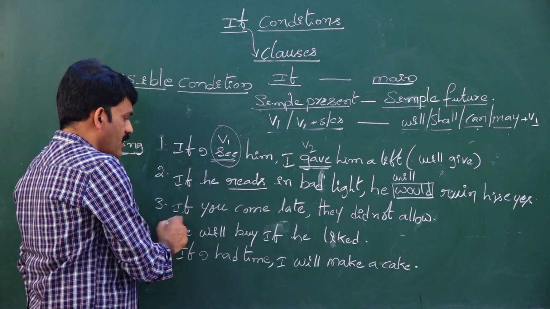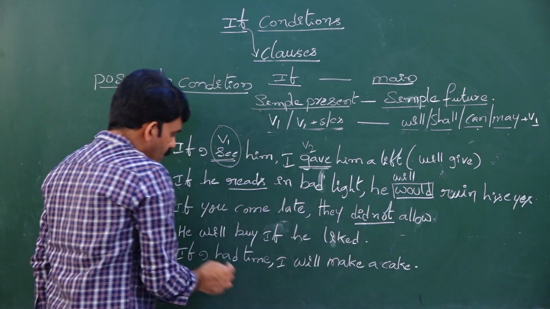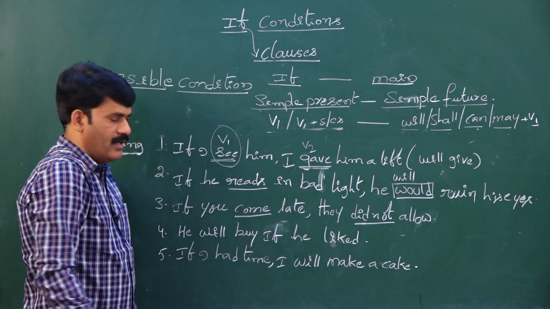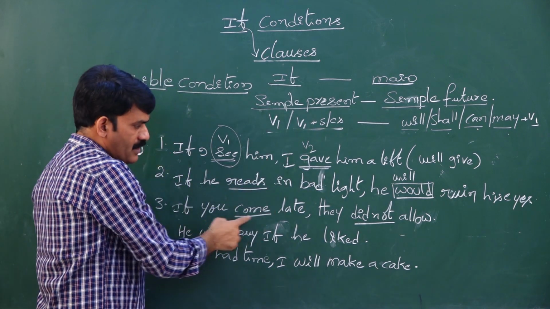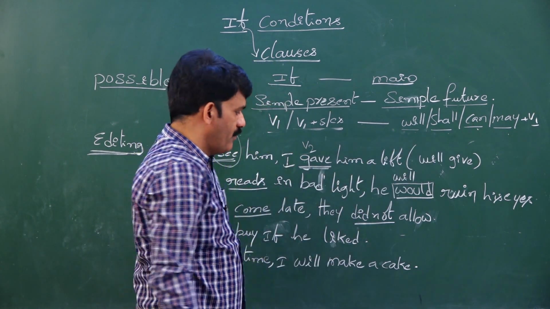Third sentence. If you come late, they did not allow. If you come late, come is V1 or V2? Come, V1. So in the if clause, if you find V1, that is simple present tense, the main clause must have will, shall, can, may plus V1.